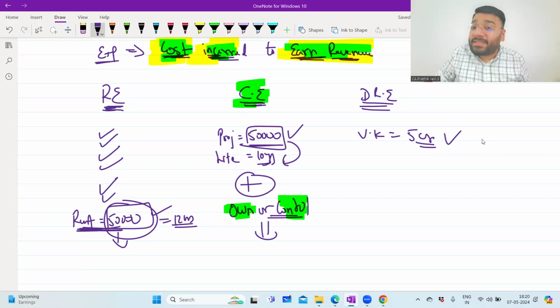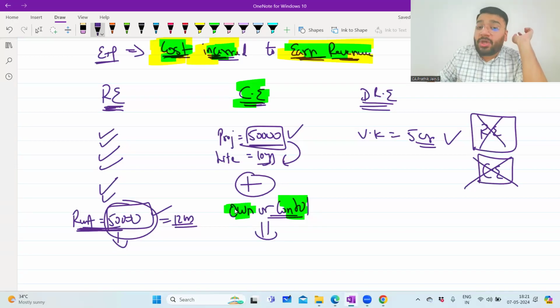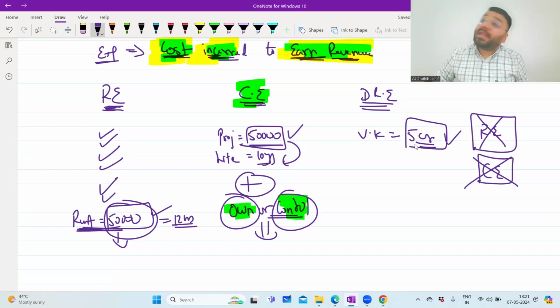So definitely this is not a revenue expenditure. Do you agree? Now, if this is not revenue expenditure, you will say, sir, this is capital expenditure. But how is it capital expenditure? Because you are not able to own it, no? Or you're not able to control it, no? Control asset means anything that I own and control, or anything that I expect to receive in future. Do I own this advertisement in my name forever? Can I do whatever I want to do forever? Do I have 100% control forever? No. I have a limited control.